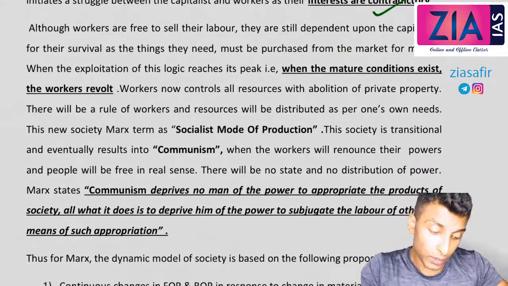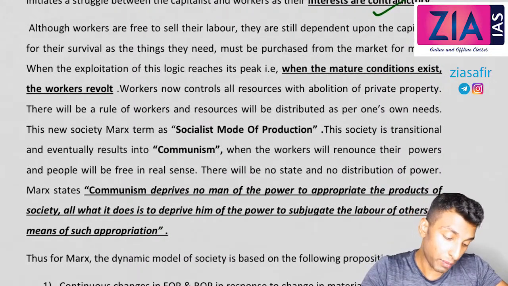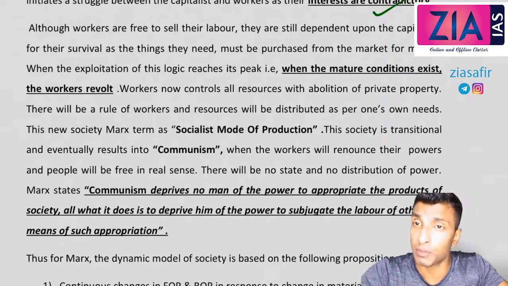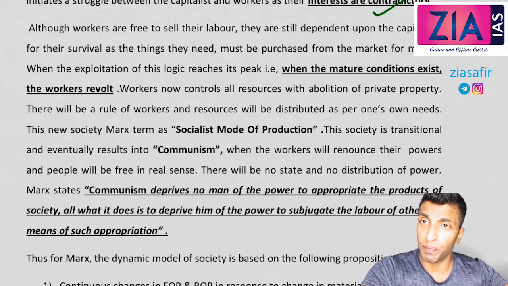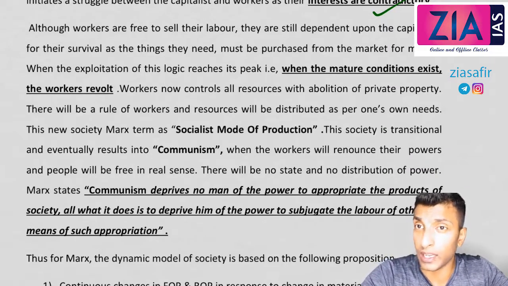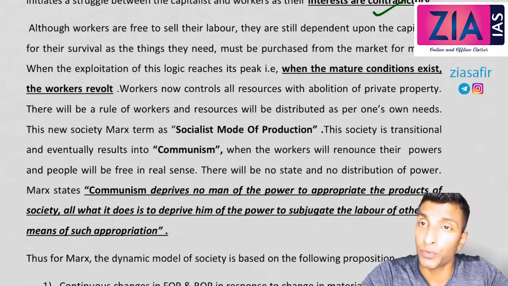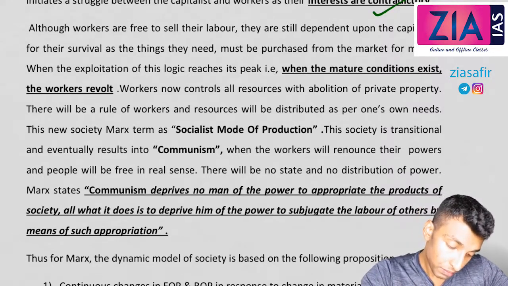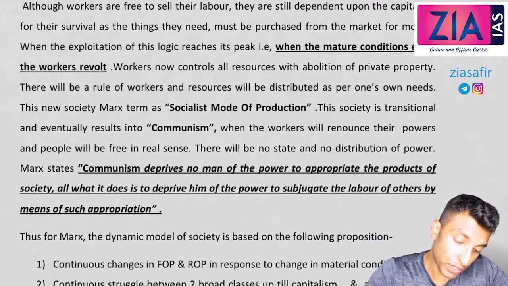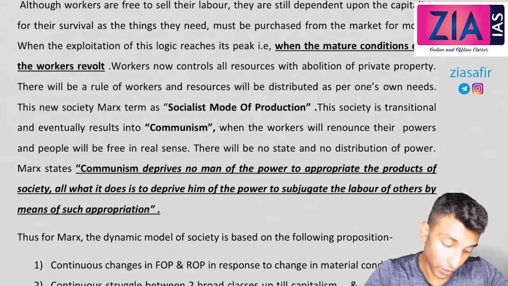Although workers are free to sell their labor, they are still dependent upon the capitalist for their survival, as the things they need must be purchased from the market by paying money. Okay, so you cannot just simply sit at home saying that if I wish I can go and work, right? But you are forced to go out and work, otherwise you cannot survive. Nobody will produce food for you if you don't have money with you. Workers now control, so when the mature condition exists, the workers revolt.